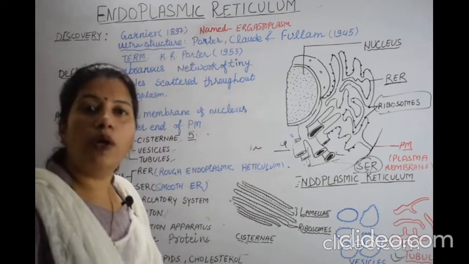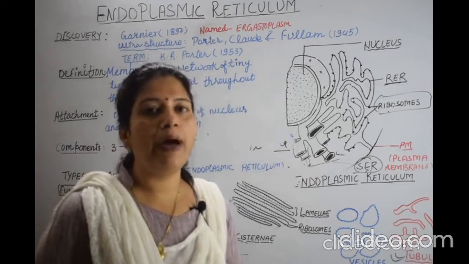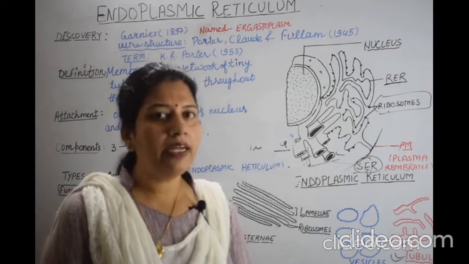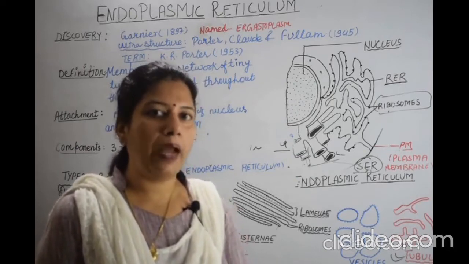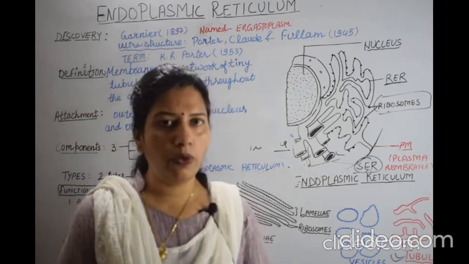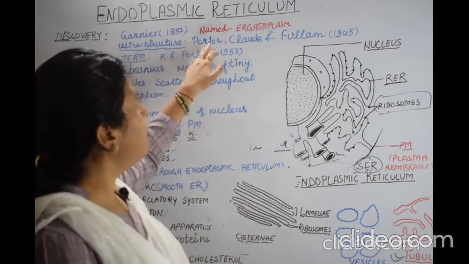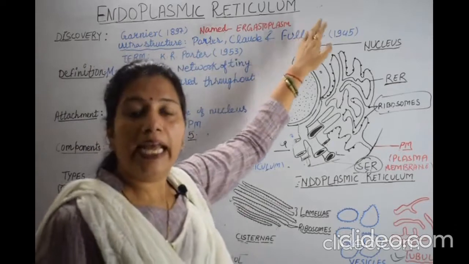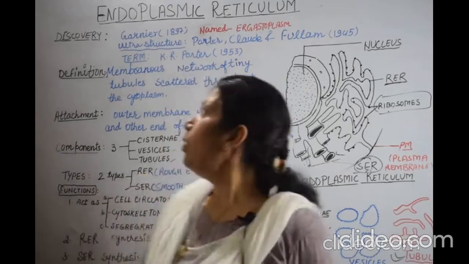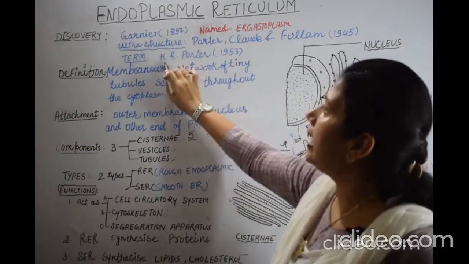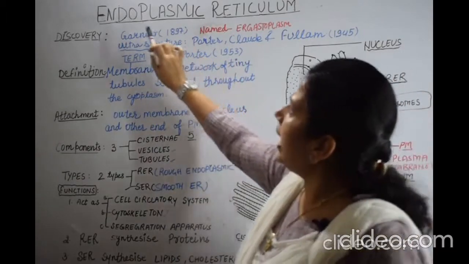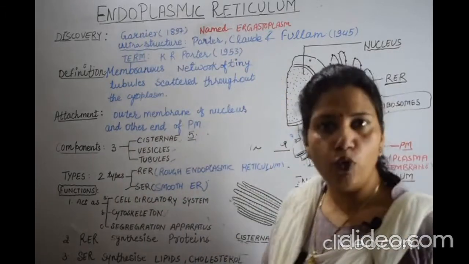Endoplasmic reticulum was first observed by the scientist Garnier in 1897, and he gave it the term ergastoplasm. Later on, electron microscopic studies were done by Porter, Claude and Fullam in 1945. And the term endoplasmic reticulum was given by the scientist K.R. Porter in 1953.